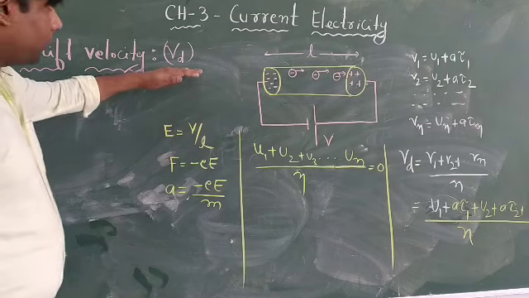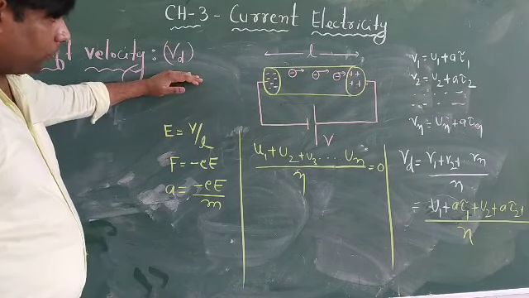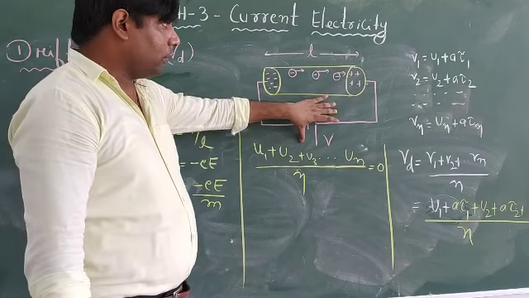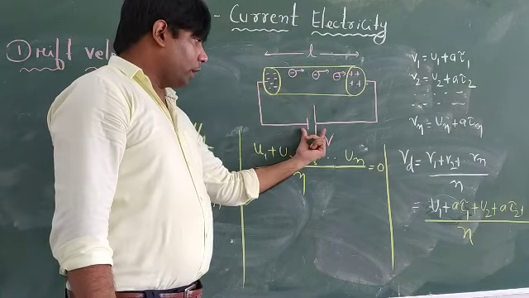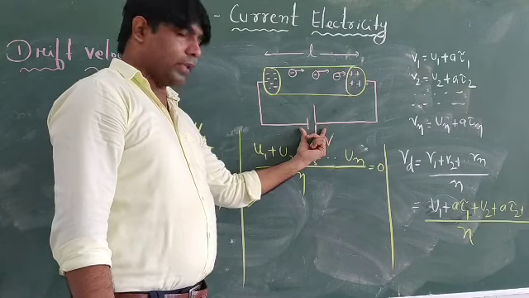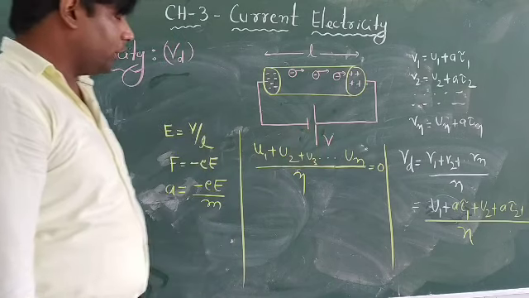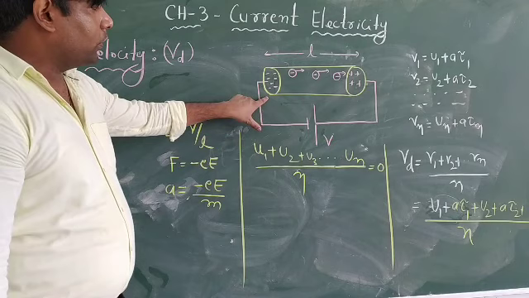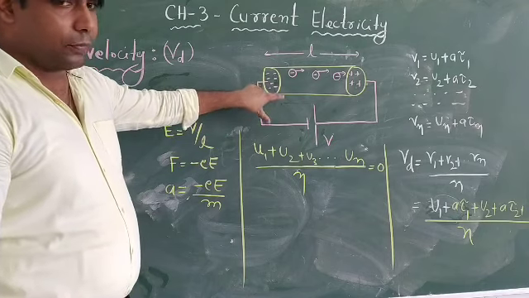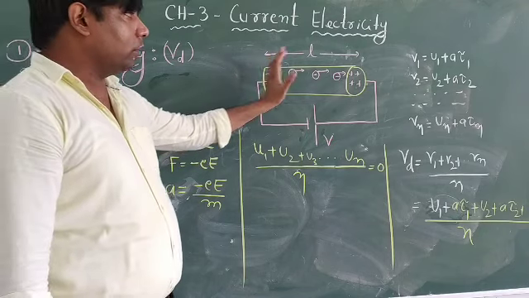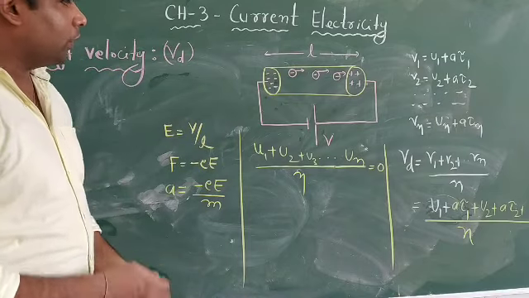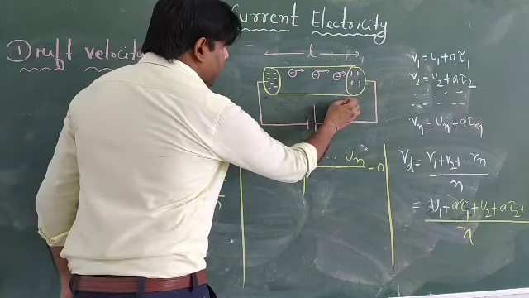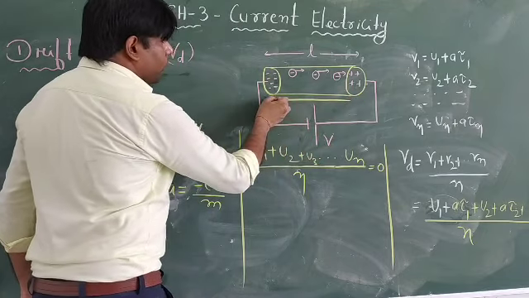So we are talking about drift velocity. That is when we apply a potential. Let us take a conductor of length L. We are applying a potential difference of voltage V. Then what will happen? The electrons will start drifting from the negative terminal to the positive terminal. As we have studied in the previous chapter, the direction of the electric field is always from positive to negative.